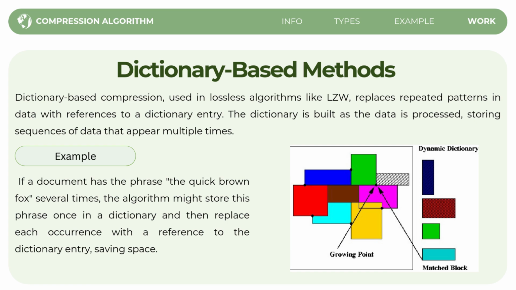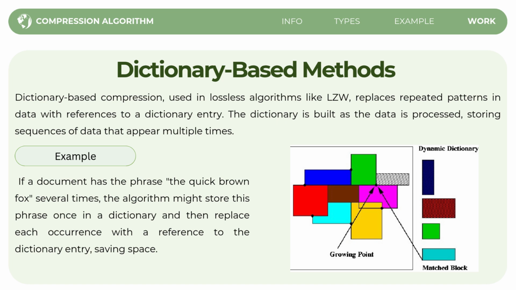So the compression works by finding repeated patterns and storing them in a dictionary. As the algorithm processes the data, it builds the dictionary dynamically, adding new sequences as it encounters them. So the dictionary-based method is especially useful in files where the same words or patterns appear often.